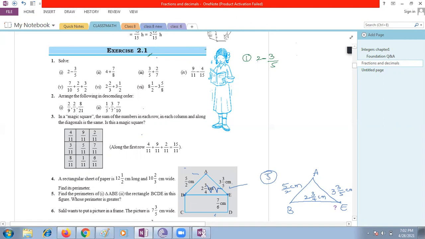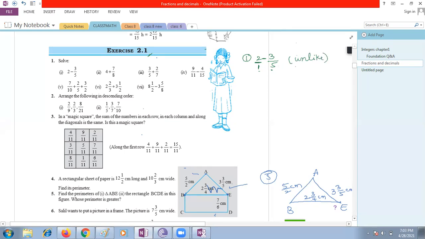No, ma'am, we can't subtract. The denominator should be the same. So here, where there is no denominator, you can take it as 1. Now you check: your denominators are different, and different denominators mean they are unlike fractions.